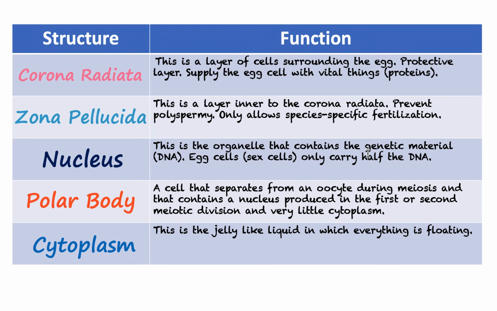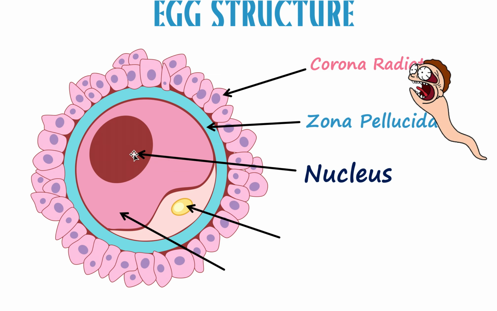Nucleus is pretty straightforward. Okay, next, cytoplasm, right? We know what cytoplasm is. Cytoplasm is just kind of like a jelly-like liquid that carries all the organelles like mitochondria, nucleus, and all these kinds of things, right? It is a very good environment for everything to survive in.